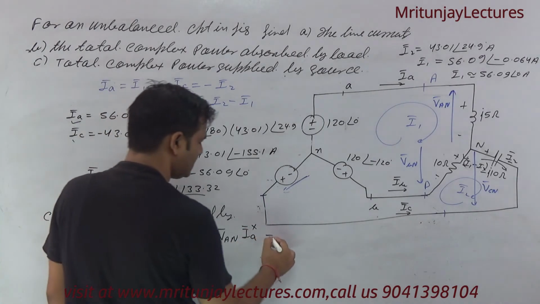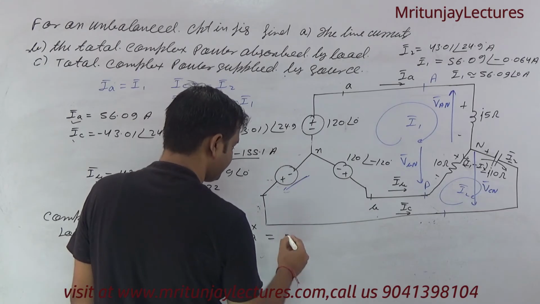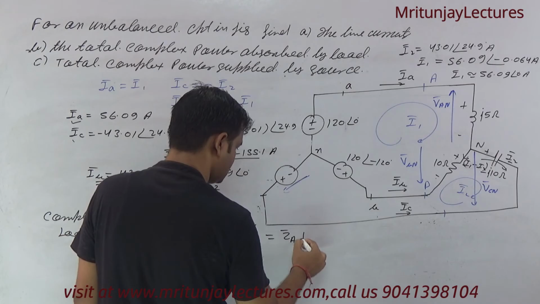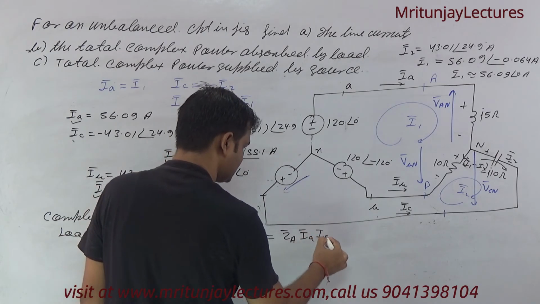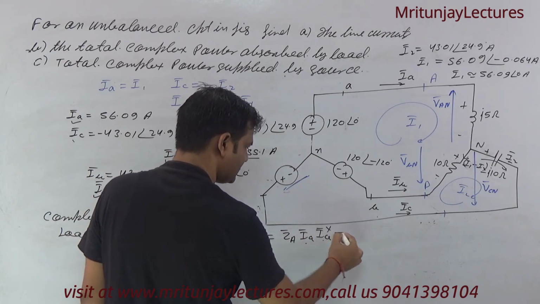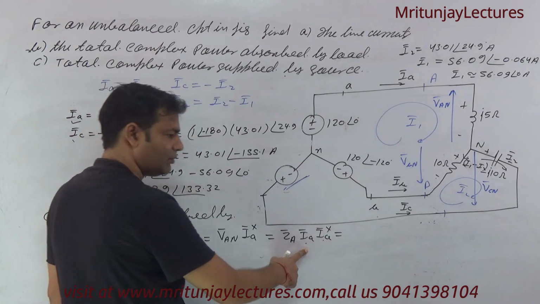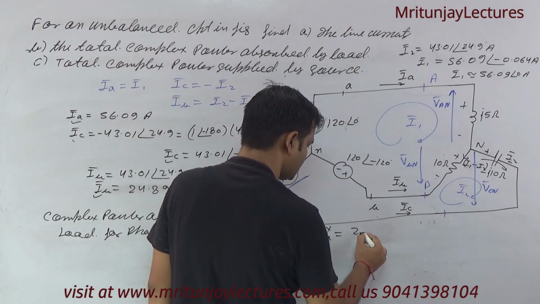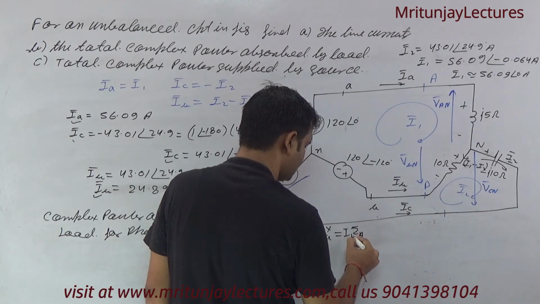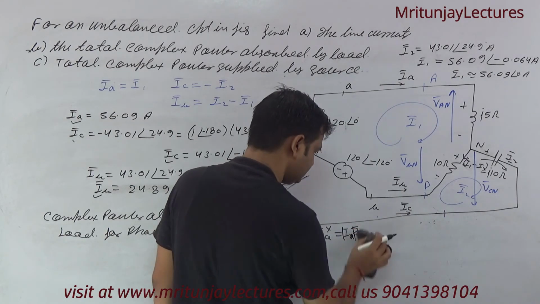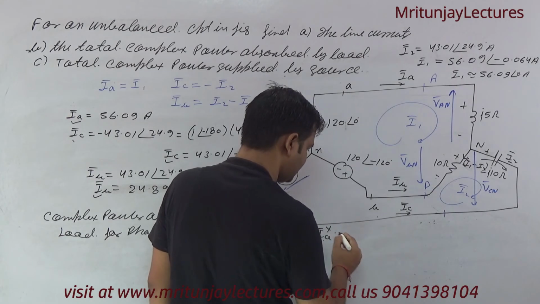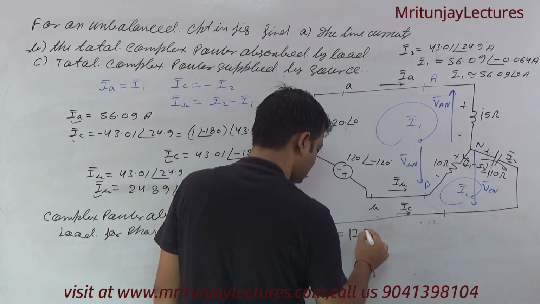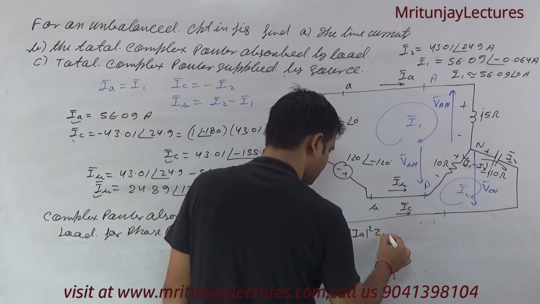What about VAN? VAN is written as ZA into IA conjugate. Conjugate of this one is written as mod of IA squared. So mod IA to the whole square into ZA. Clear or not?